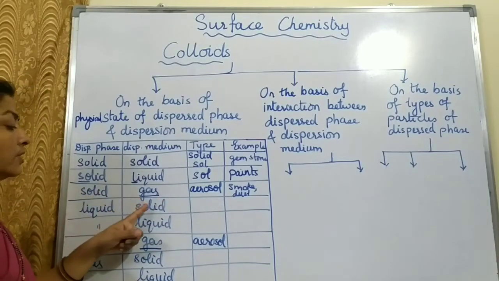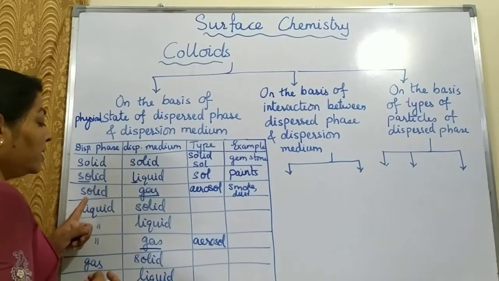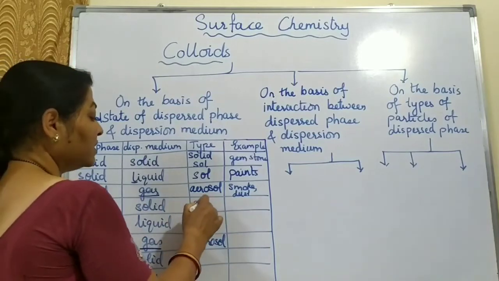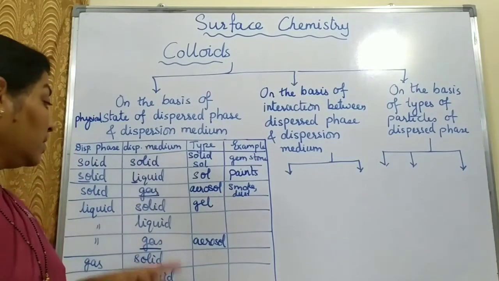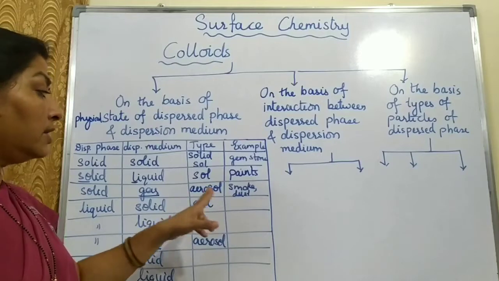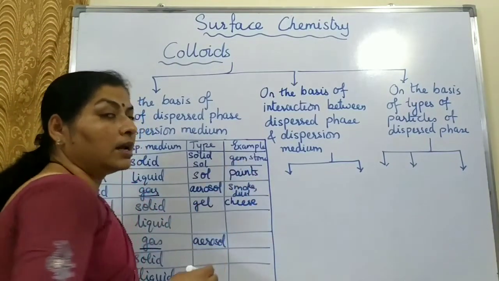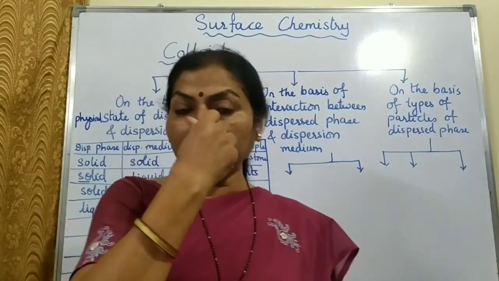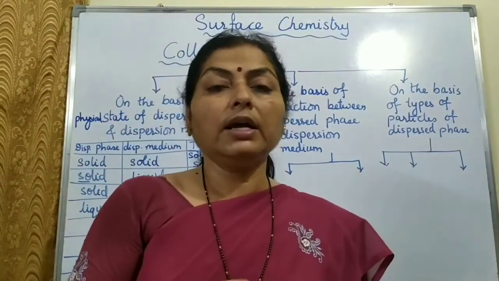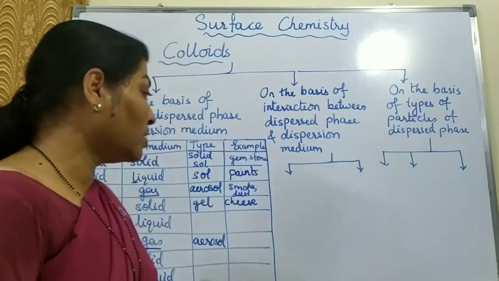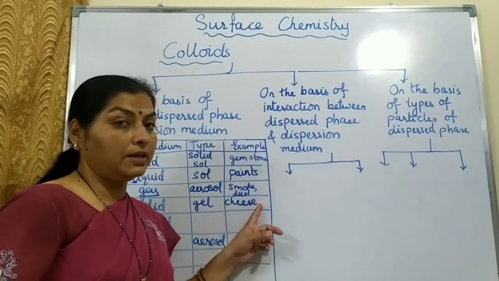Then liquid in solid. So liquid is dispersed in solid, we will call it as a gel. Liquid in solid, it is a gel. Here example will be cheese. Now students, one important thing to make a note here is in some textbooks or in some references you will find butter here.